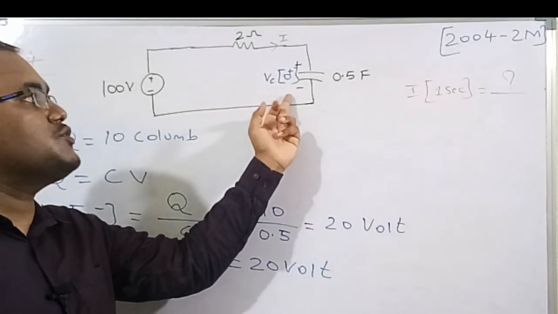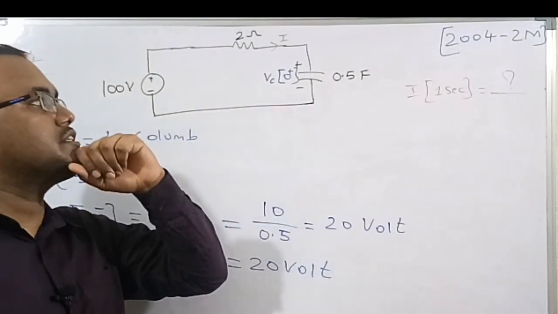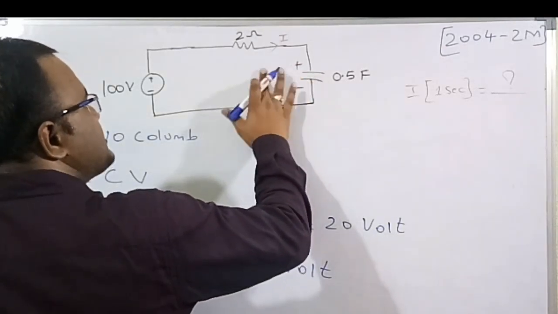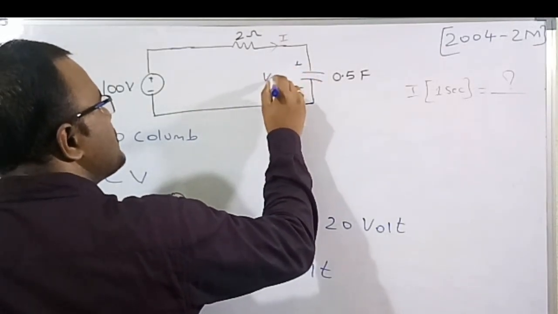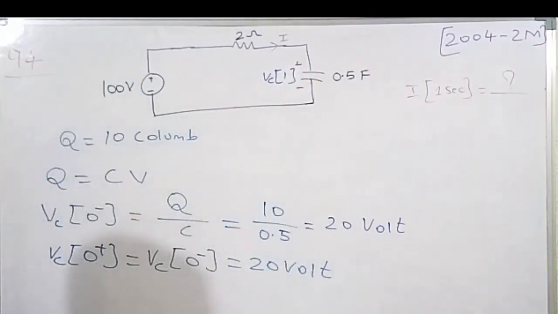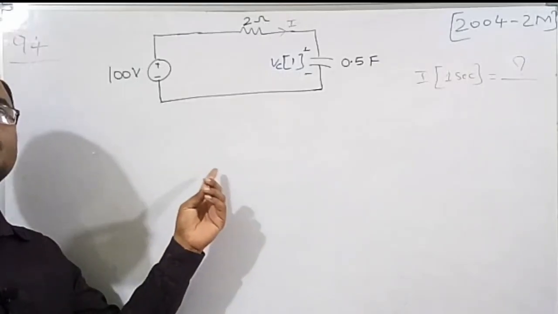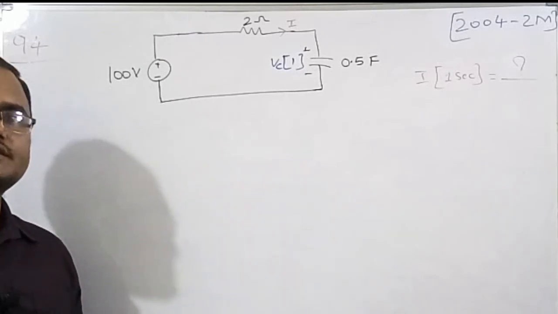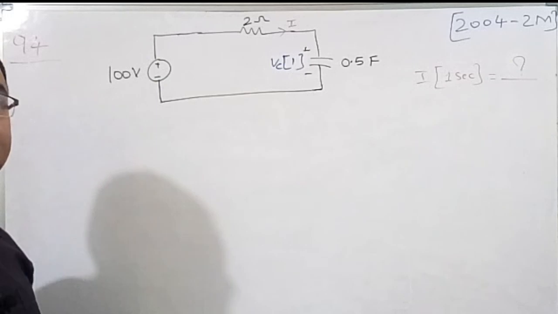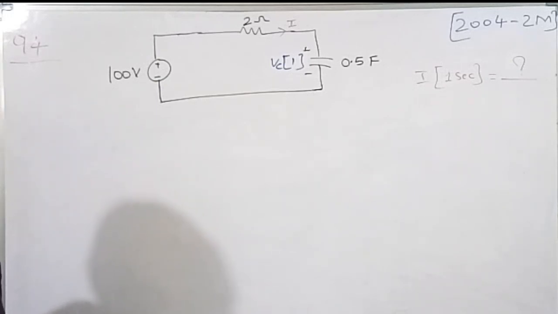So we need to find the voltage across the capacitor at instant 1 second. Let me assume this as VC at 1 second, which we need to find. Then only we can find the value of the current in the circuit at instant t is equal to 1 second.